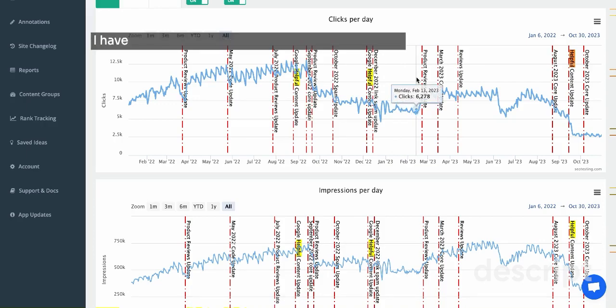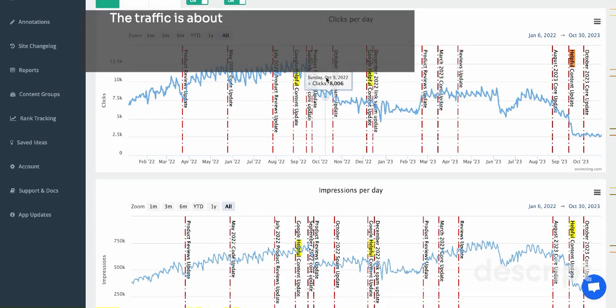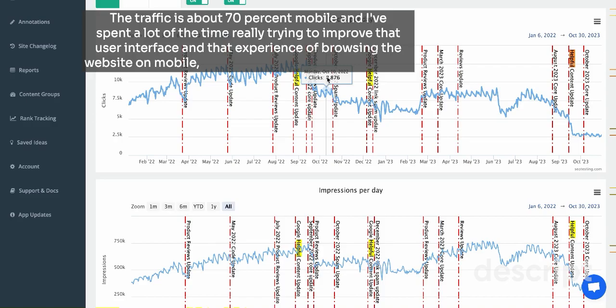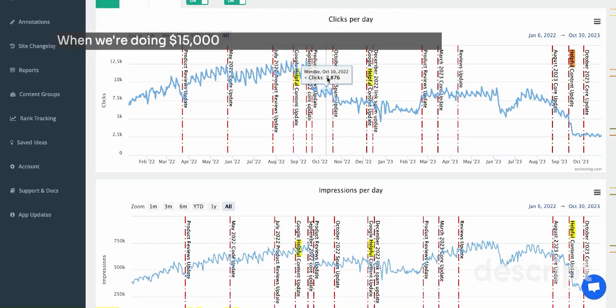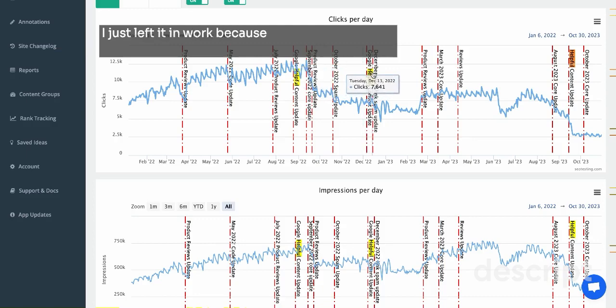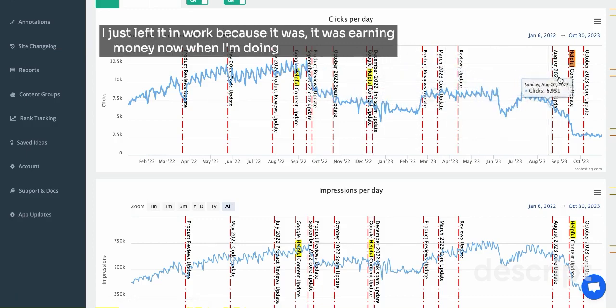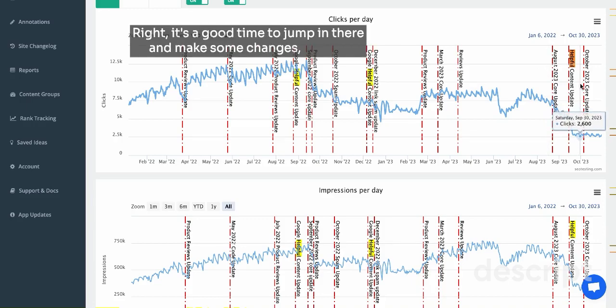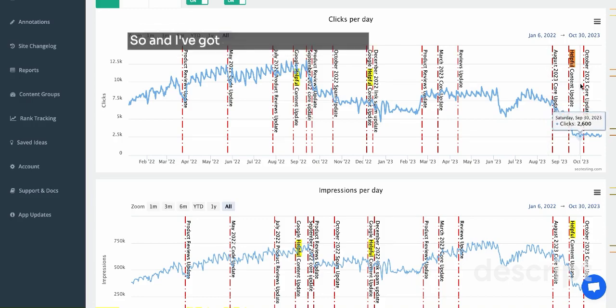I have had a big focus on the mobile side of my site. The traffic is about 70% mobile, and I've spent a lot of the time really trying to improve that user interface and that experience of browsing the website on mobile, which is something I've neglected. When we were doing $15,000 plus a month, I wasn't too bothered, I just left it and worked because it was earning money. Now, when I'm doing $4,000 a month, it's a good time to jump in there and make some changes, isn't it? And I've got some more tips on that.